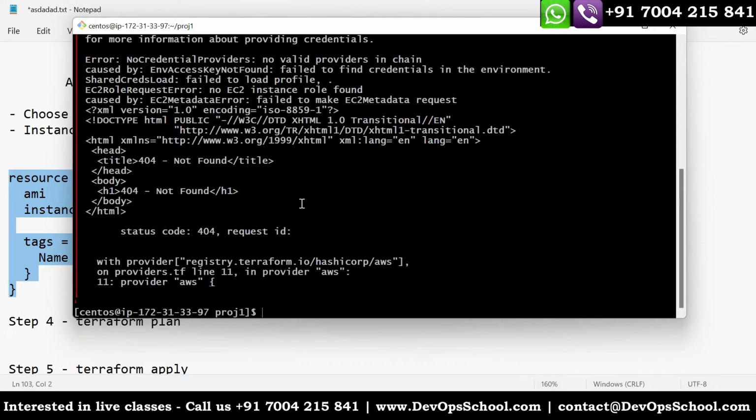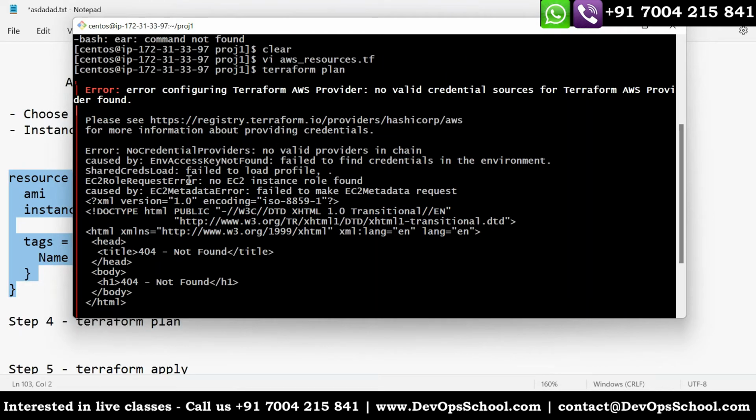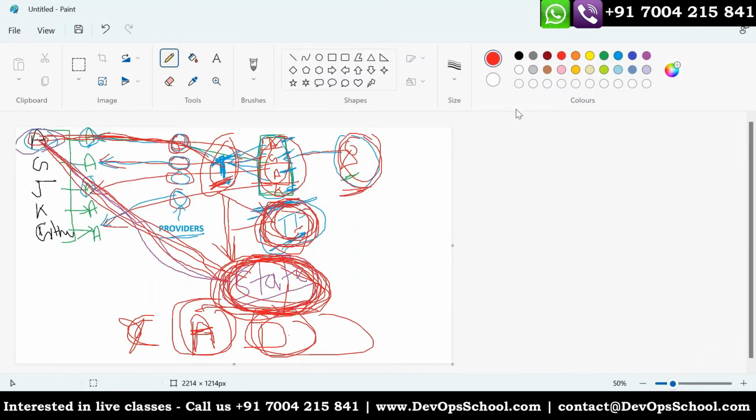So now, can you help me with this? This is a genuine problem. This is not a problem with the code, but I want you to find it out. So how to provide the account information? Correct. See here. Look at the image actually. You wrote a code saying, hey, create one AWS instance. You send it to Terraform, and Terraform will send that code to the AWS provider, and the provider will make a request. But AWS is not mad, so if Terraform requests, they will create.